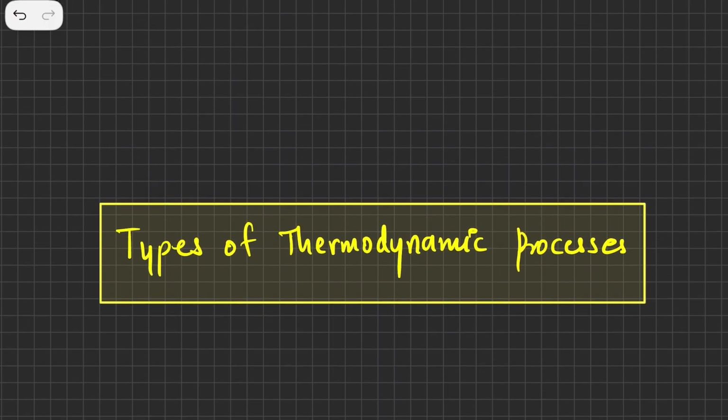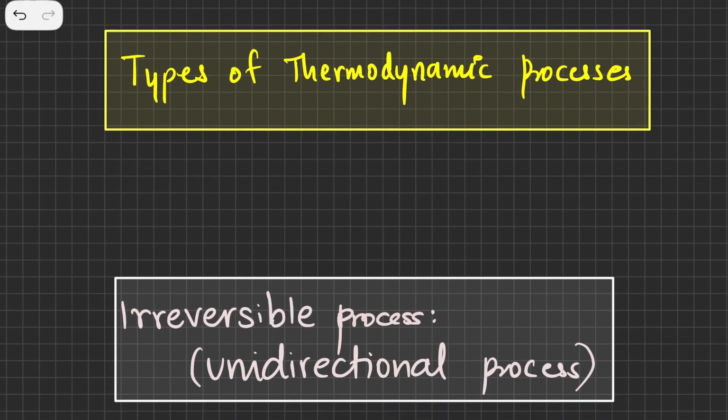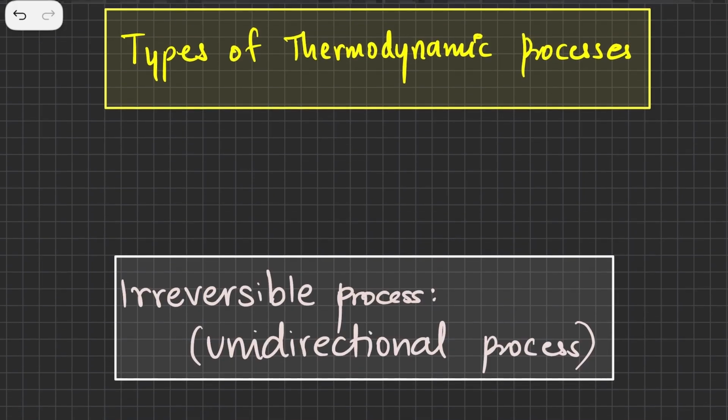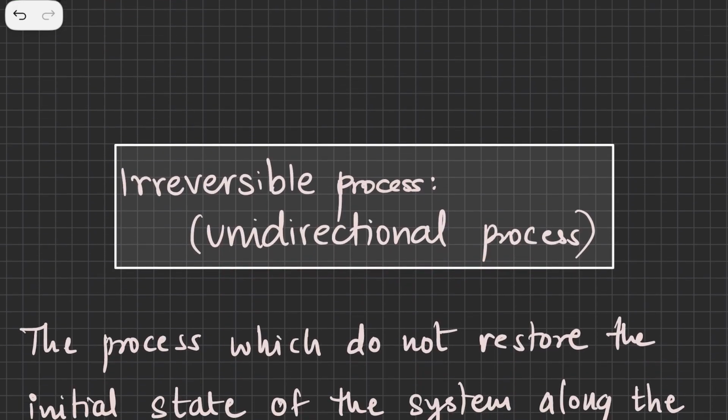In this video we are going to discuss only two kinds of thermodynamic process. Let's begin. So, types of thermodynamic process. The first is the irreversible process, also called a unidirectional process. The name itself suggests that we are not going to get the reverse of what we are doing. It's a one-directional process, so you cannot get it back.